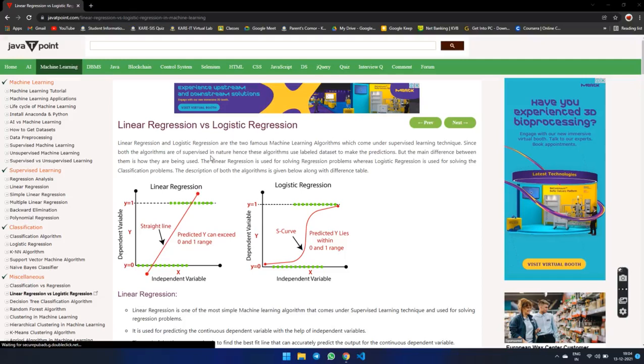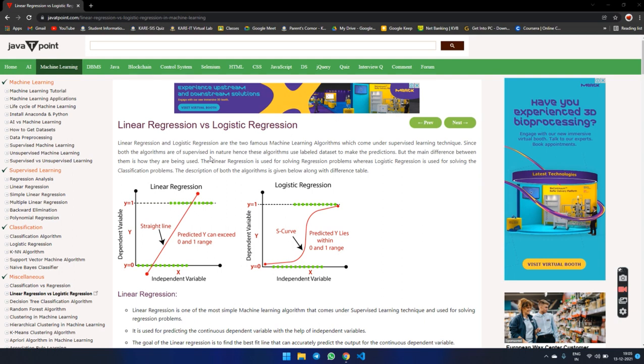Discussing linear regression versus logistic regression. Linear regression and logistic regression are two basic machine learning algorithms which come under supervised learning techniques. Since both algorithms are supervised in nature, they use a labeled data set to make the prediction. But the main difference is how they are used. Linear regression is used for solving regression problems, whereas logistic regression is used for solving classification problems.